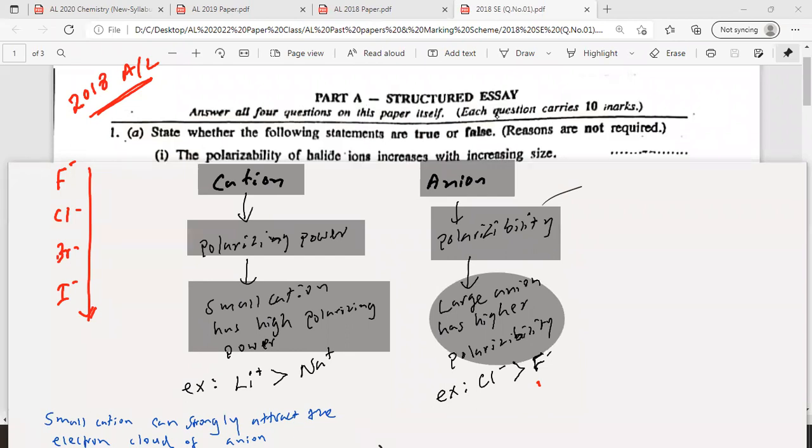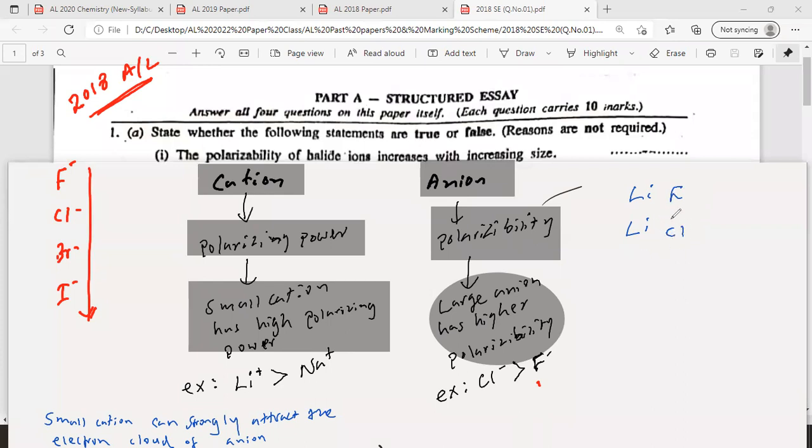Any questions on this? Now, please copy down this. Then I'll take these two examples. Now look at the screen. If I take LiCl and LiF, lithium chloride and lithium fluoride, what matters here? The polarizability. Cation will influence. Here the cation is the same. Then what will affect? The anion.